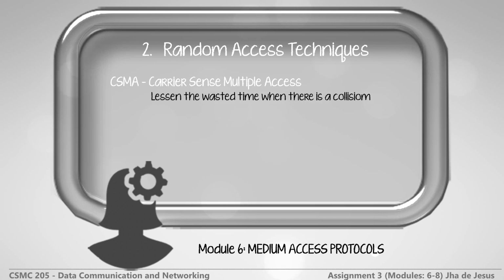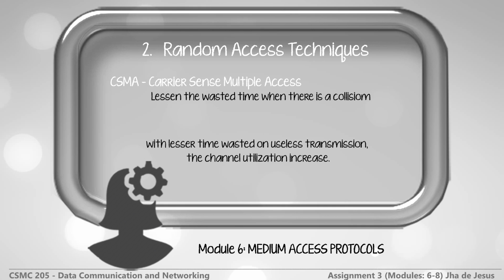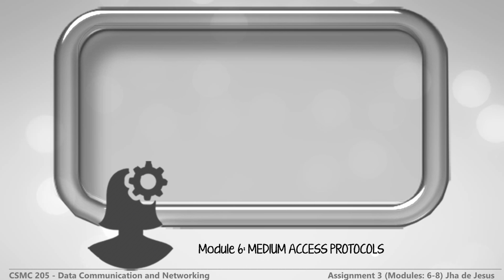Remember that a collision garbles the data on the channel and its duration is equivalent to the length of one packet. If the transmitting stations immediately abort their transmission, a fraction of a second can be recovered. Thus, with less time wasted on useless transmission, the channel utilization will increase. This scheme is called CSMA-CD or Carrier Sense Multiple Access with Collision Detection. This is an important technique, as you shall see later in the next part of the discussion when we discuss one standard, the IEEE 802.3, which works in this fashion.